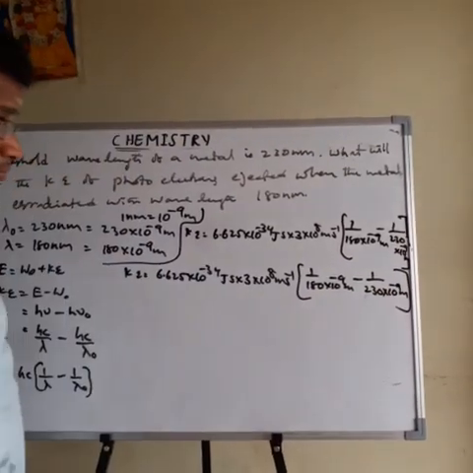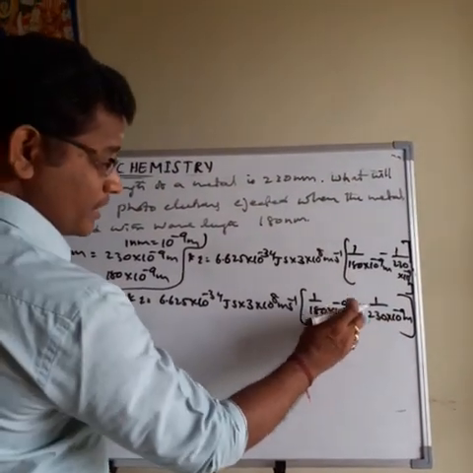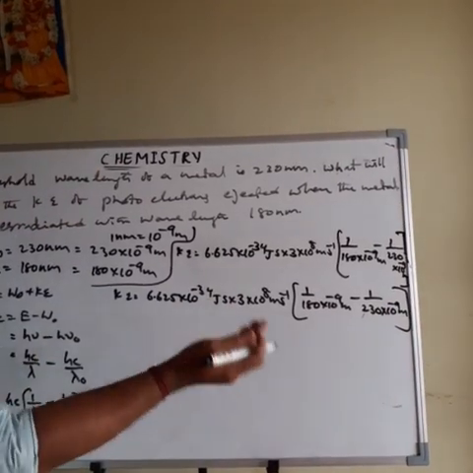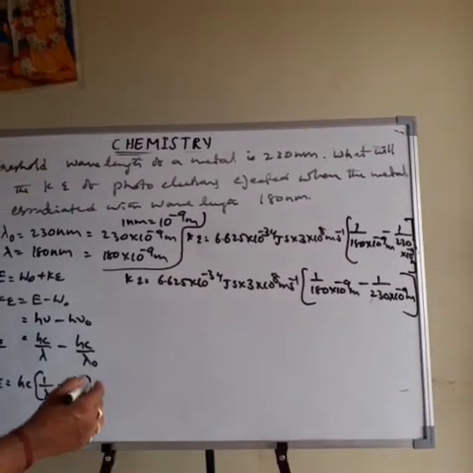Here we have 10 power minus 9 in the denominator, which becomes plus 9 in the numerator.